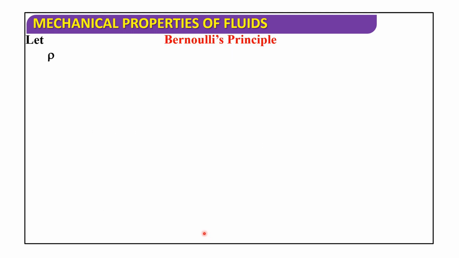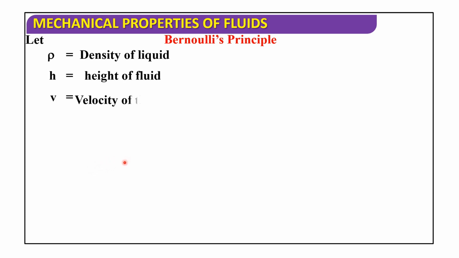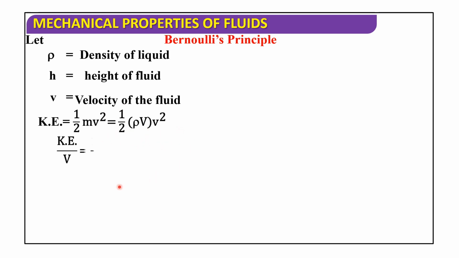Now let us discuss. Let rho be the density of the liquid, h the height of the fluid, and v the velocity of the fluid. Kinetic energy is equal to half m v squared. This can be written as half into rho V into v squared. So kinetic energy by V is equal to half rho v squared.